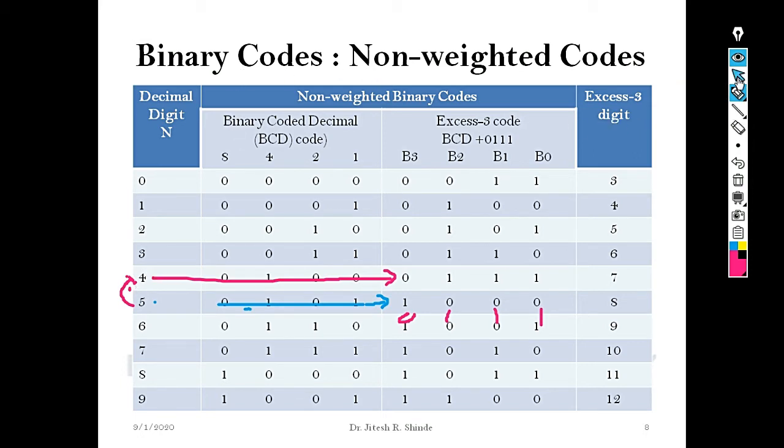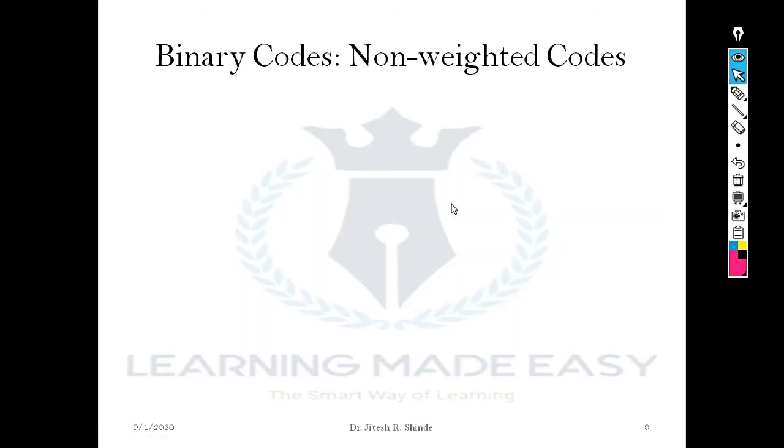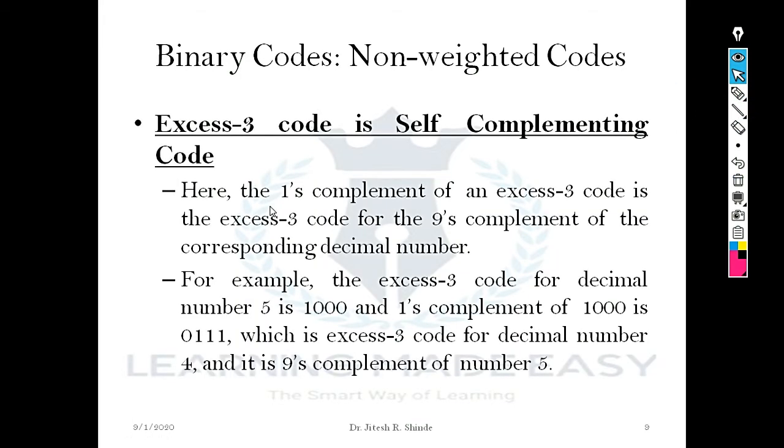More clearly, we can put this in words: if the 1's complement of an excess-3 code is equal to the excess-3 code for the 9's complement of the corresponding number, then we can say that excess-3 code is a self-complementing code. Let's verify it with another digit.